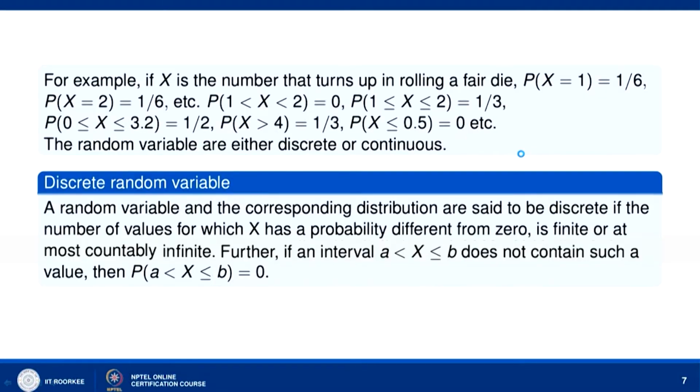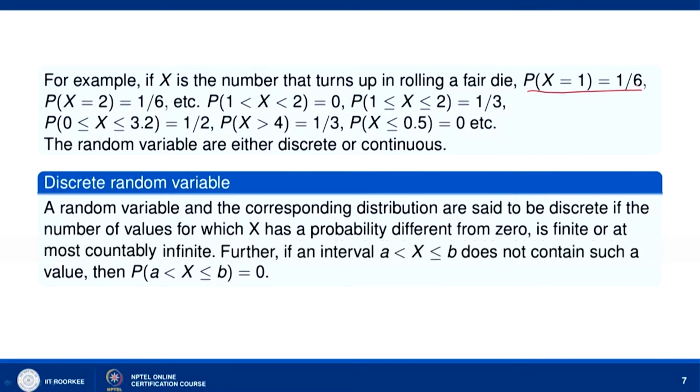Now, for example, suppose x is the number that turns up in rolling a fair die. Suppose we roll a fair die, then the probability of getting any number, say 1, 2, 3, 4, 5, 6 is equal to 1/6. So, P(x = 1) is 1/6, P(x = 2) is also 1/6, but what about P(1 < x < 2)? Now, x takes values 1, 2, 3, 4, 5, 6. So, x is not taking any value in between 1 and 2, and therefore, the probability that 1 < x < 2 is 0.